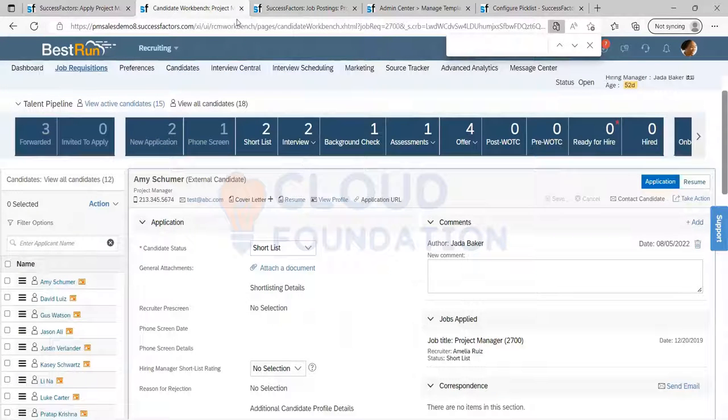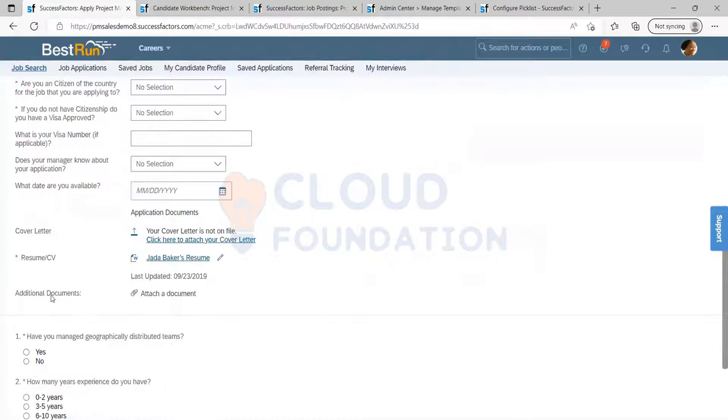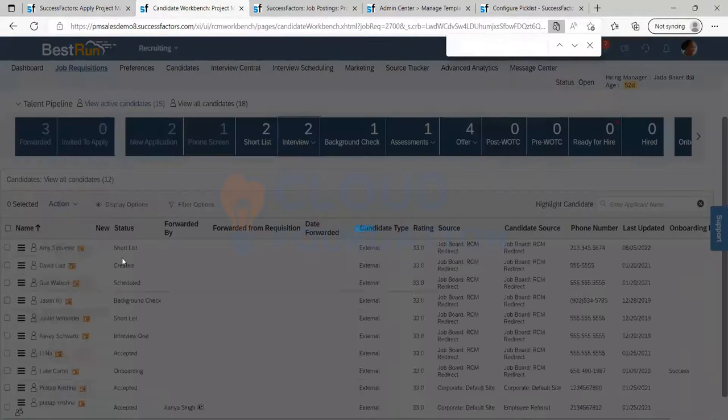For instance, I want to have an additional documents field. This additional documents field I want to display to the candidate only during the offer stage, not before. After completing round 1, I want the data to be needed after.